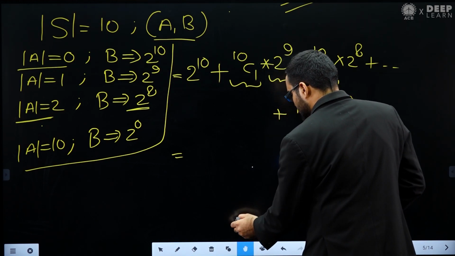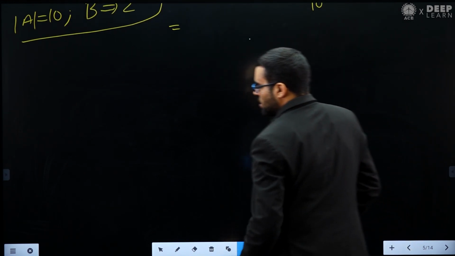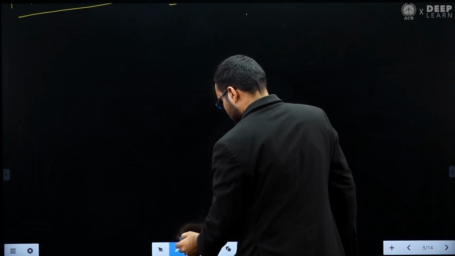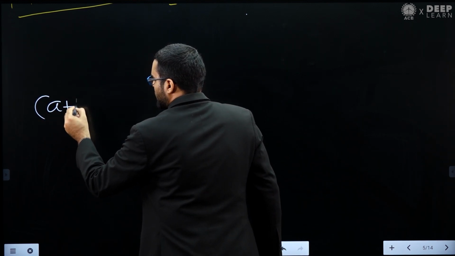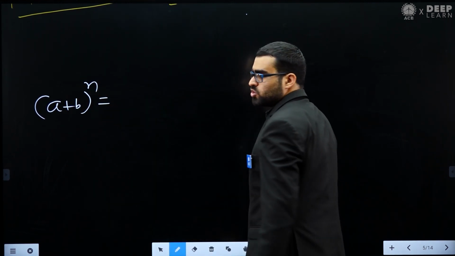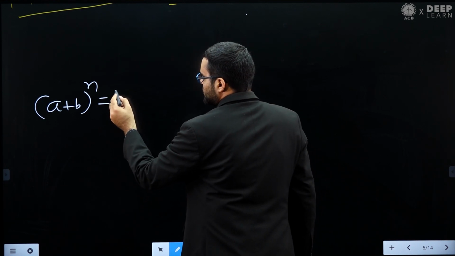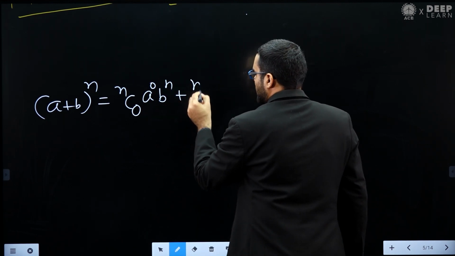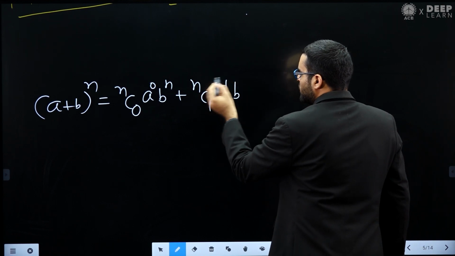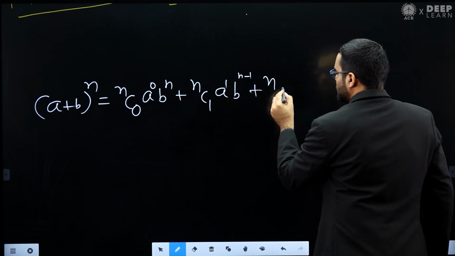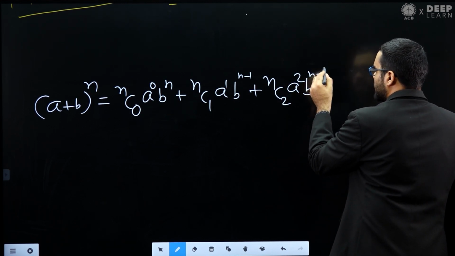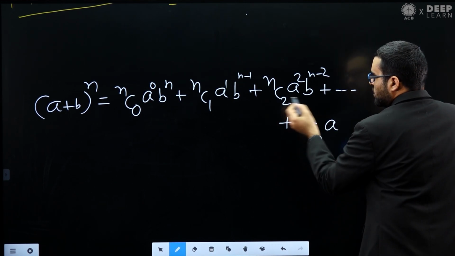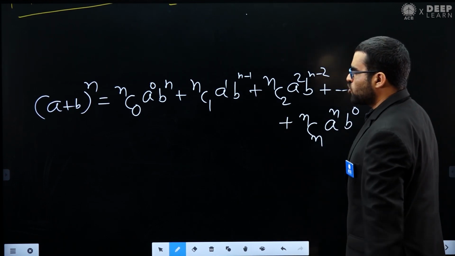The binomial theorem is like this: (a plus b) power n, where n is a positive integer, equals nC0 a power 0 b power n, plus nC1 a power 1 b power n minus 1, plus nC2 a power 2 b power n minus 2, and so on, up to nCn a power n b power 0. This is the binomial theorem that we have.